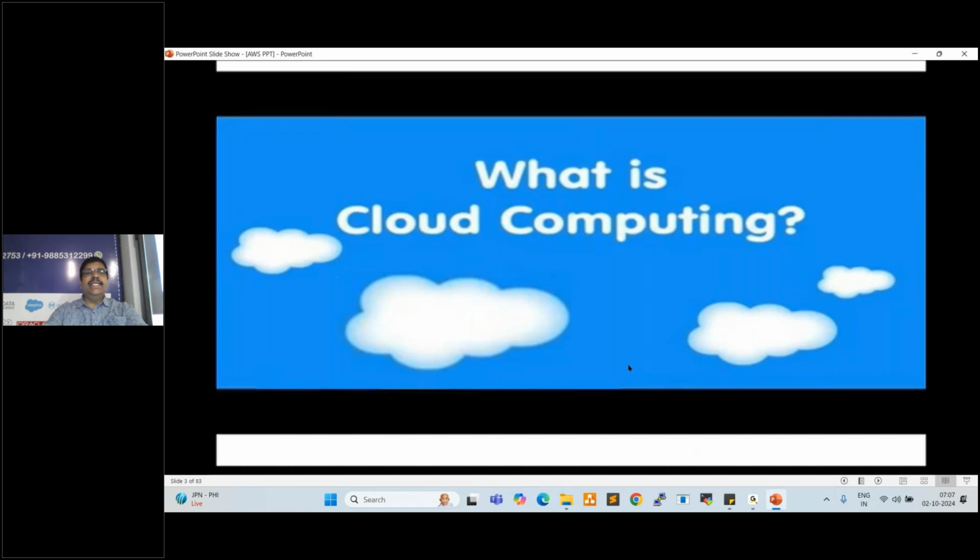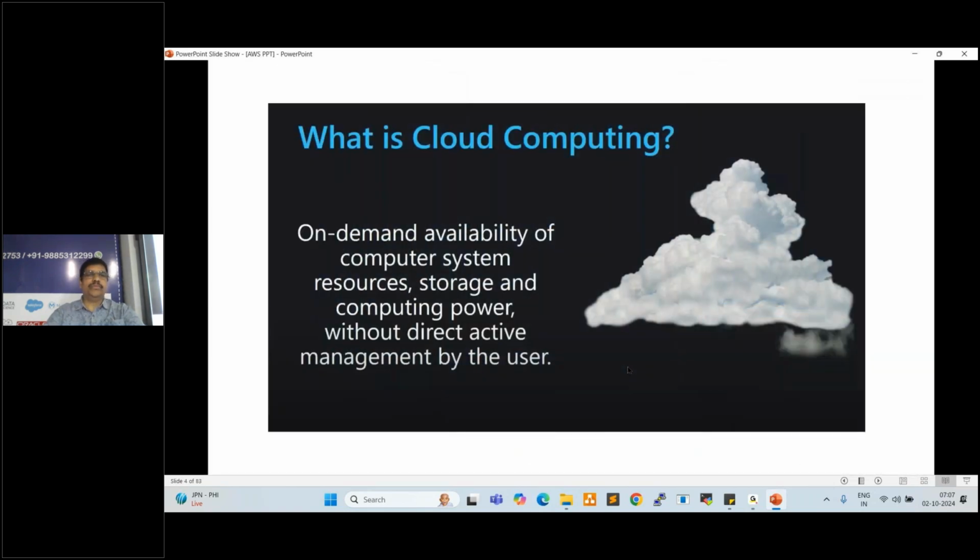Cloud computing is the on-demand availability of computer system resources, storage, and computing power without direct active management by the user. This is the definition which I collected from Google. But what does it mean?